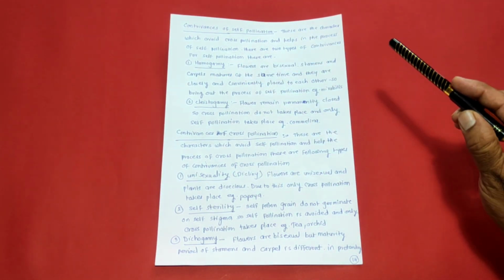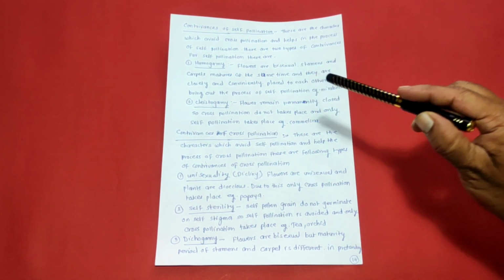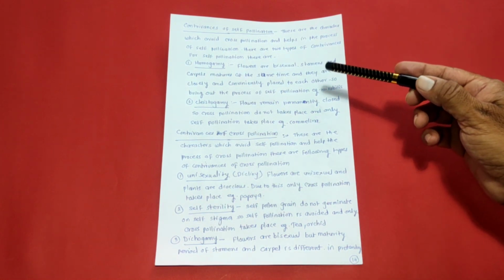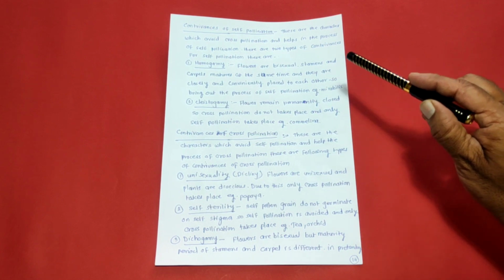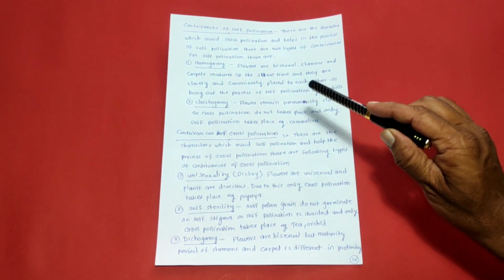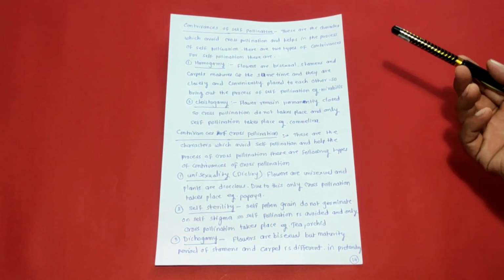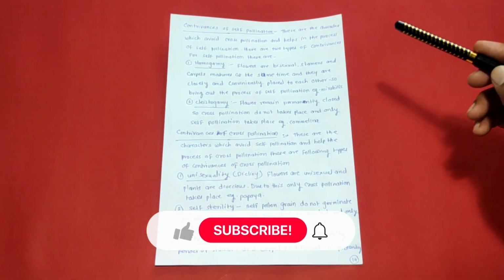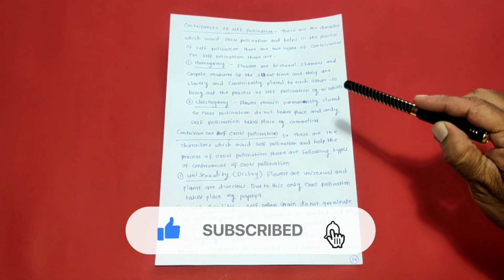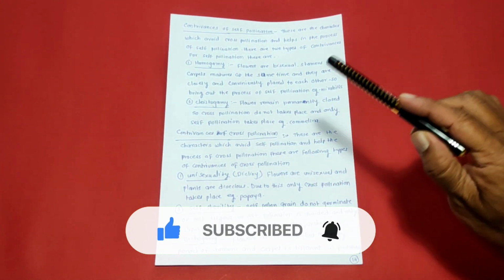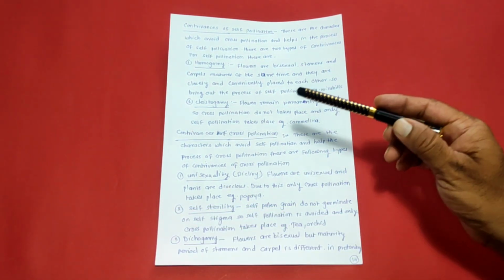So first one is homogamy. Flowers are bisexual, stamens and carpels mature at the same time and they are closely and conveniently placed to each other. So it brings out the process of self-pollination. Example, mirabilis, that is the water-loving plant. Second one is clistogamy. Flowers remain permanently closed, so cross-pollination does not take place and only self-pollination takes place. So example, Commelina, it is also a water-loving plant.